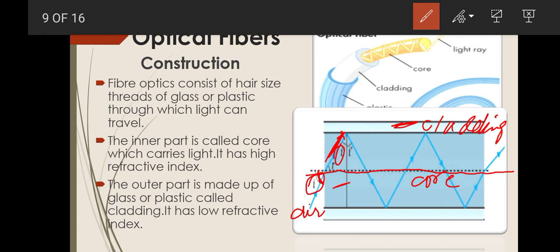This is the angle of incidence, and when the light ray enters inside the core, it will bend its path and move towards the normal. Then when it strikes the core cladding boundary, this angle of incidence must be greater than the critical angle of core, so that it gets total internal reflection and bends inside the core again and again throughout the thread of optical fiber.